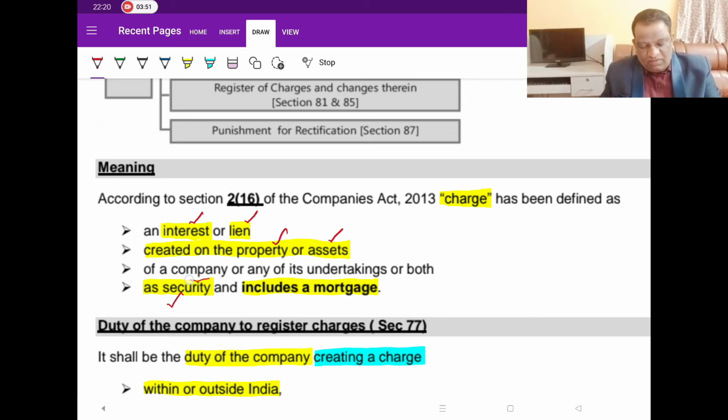This is the prime word. We are creating that interest not for any transfer or assignment, but as a security. And the definition of charge says it includes mortgage.